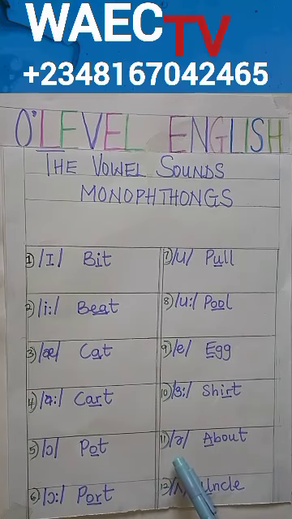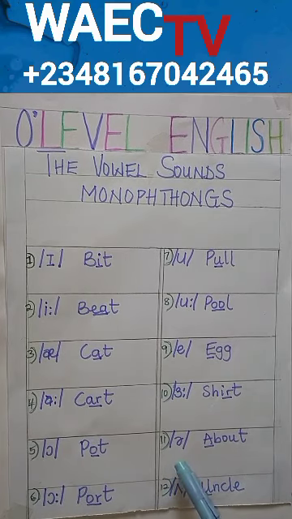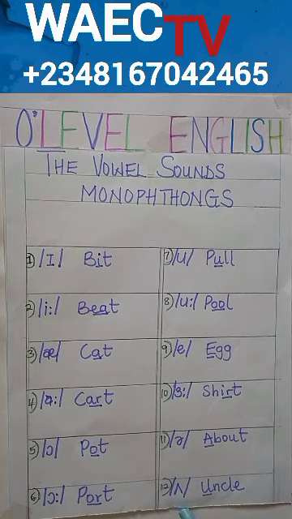This is also known as the schwa vowel sound. And it is pronounced as in about. About. Number 12, as in ankle. As in umbrella.